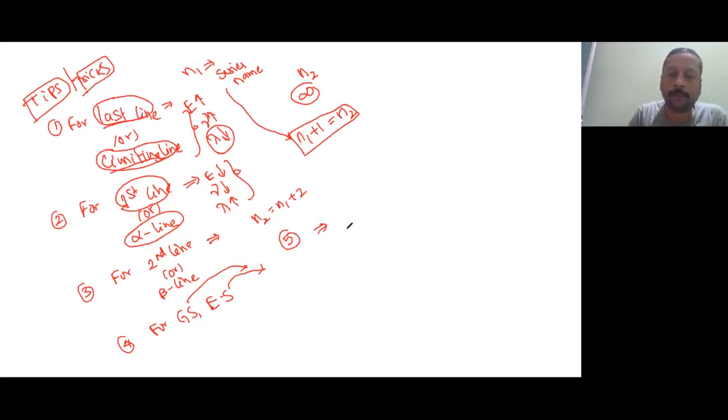Understood? So for example, if an electron is de-excited from the second excited state to ground state. Okay, the question was: electron was de-excited from second excited state to ground state. So immediately he thought that n2 I will take as 2, but n2 is what? 3. Okay, because ground state means n1 is equal to 1. n2 will be 2 plus 1, that is 3, second excited state.